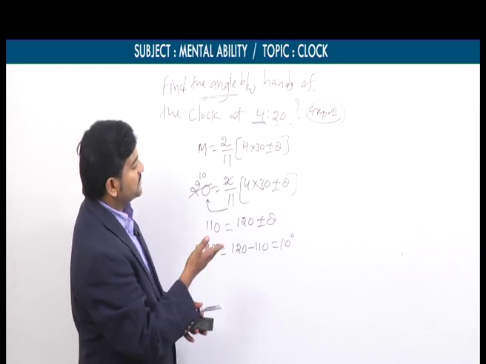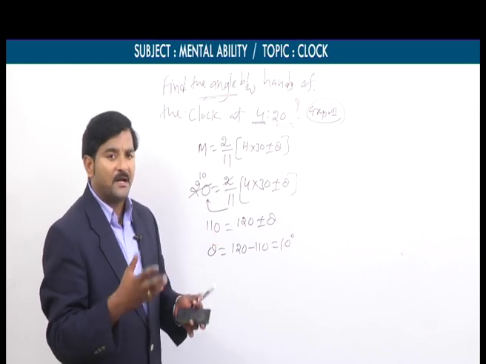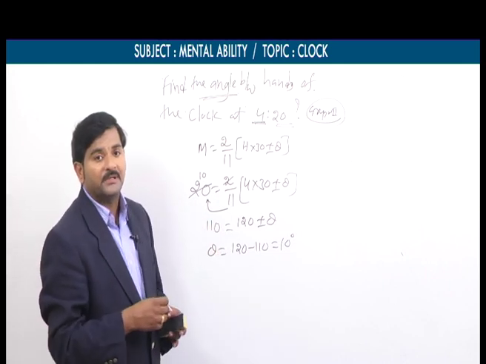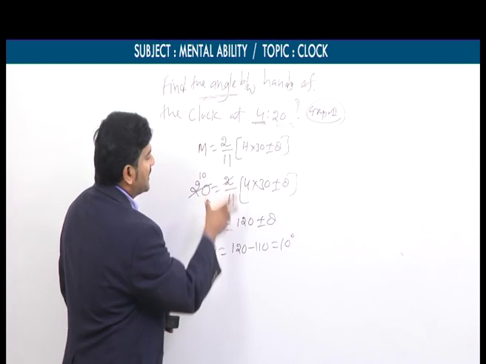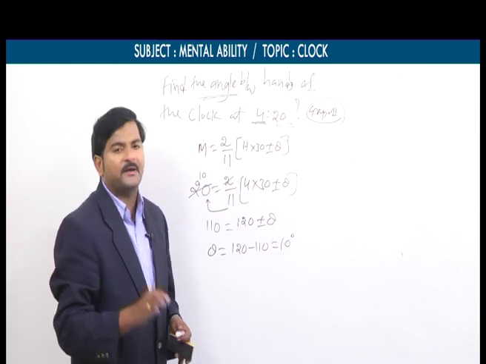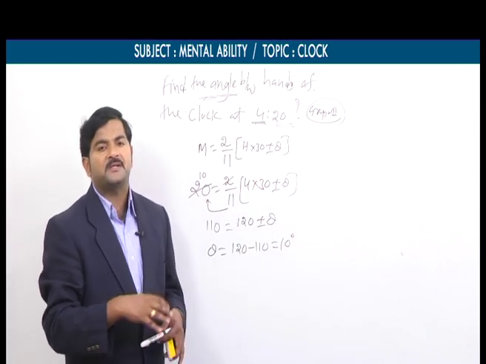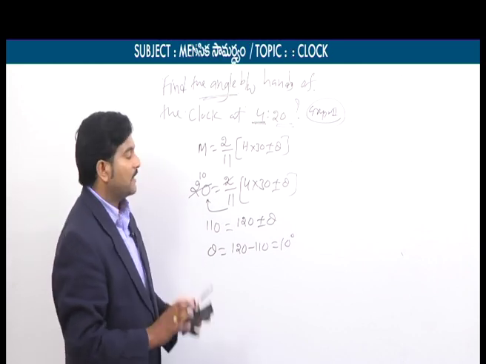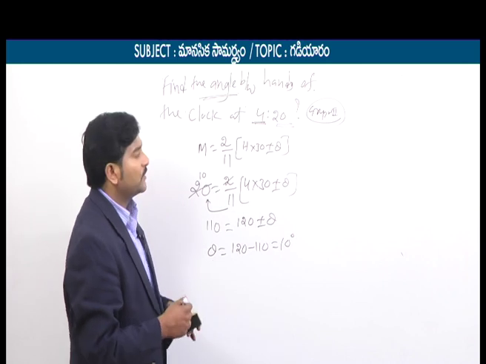So it's a matter of only 30 seconds. You can solve this question. Mathematics students or even non-math students also, there are no such big mathematical conditions. So if you do fast calculations, it may take hardly 20 to 25 seconds. So we can find the angle between the hands of the clock at 4:20. You can take 4:20 or whatever.